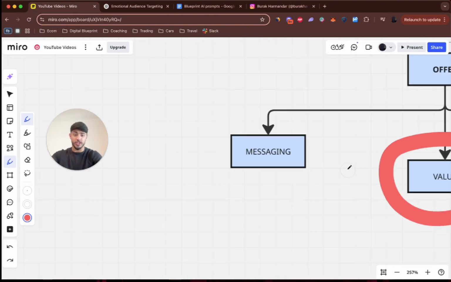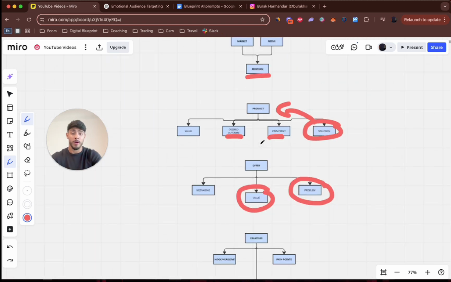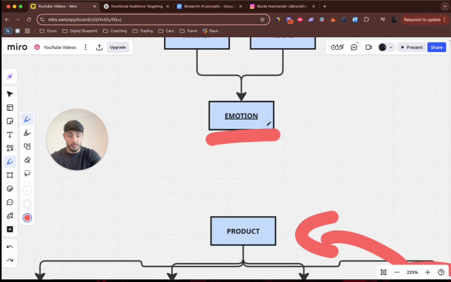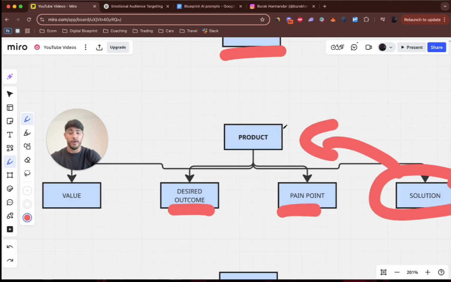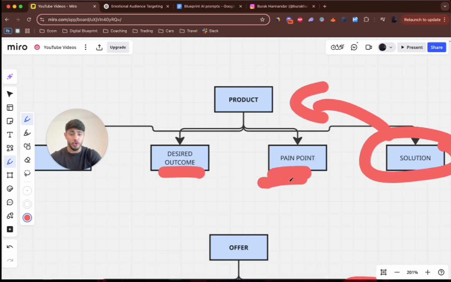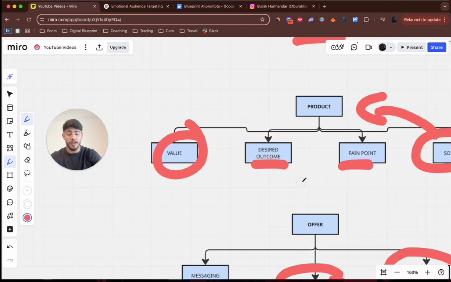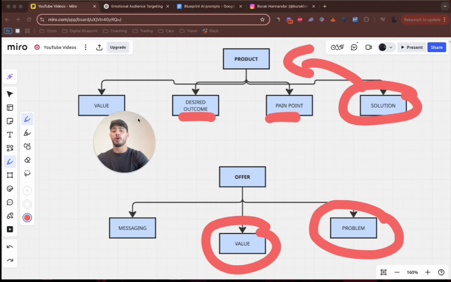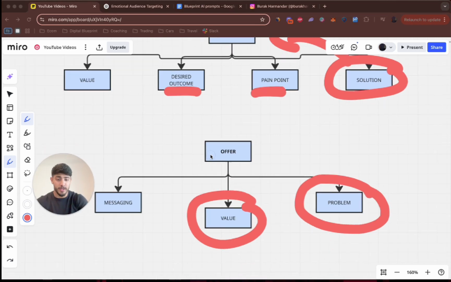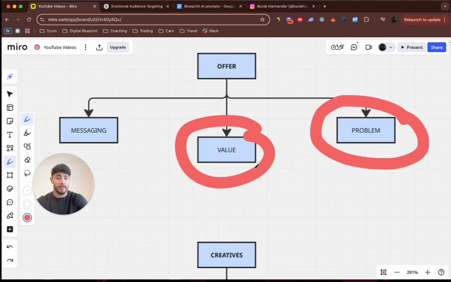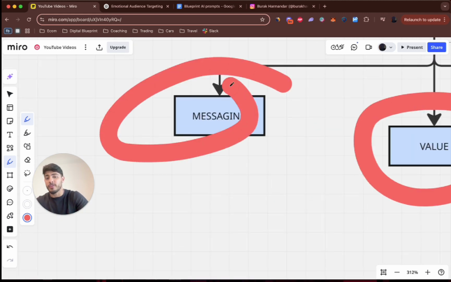I'm just giving you the general outlook on how I would go about starting a full new market, a full new niche that is focused mainly on emotions, where we find a product that's giving a huge pain point, and it's going to be solving that with the desired outcome, giving a huge value to the people, and also having a huge perceived value. Let me just move myself there. And on our offer, we're going to be focusing on providing value and also having such a high perceived value on our product while solving the problem, while having great messaging in there.